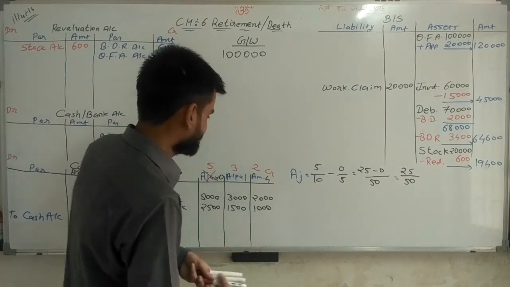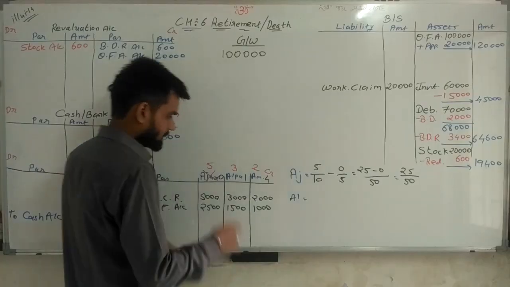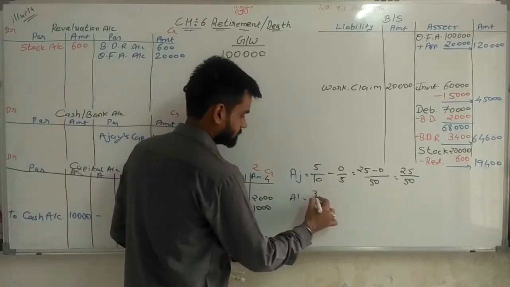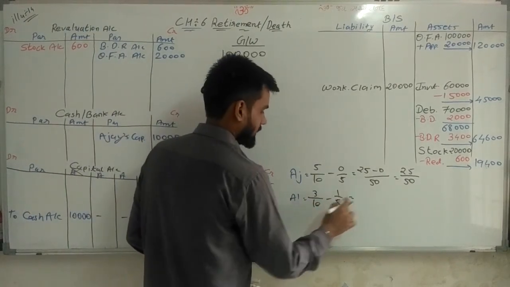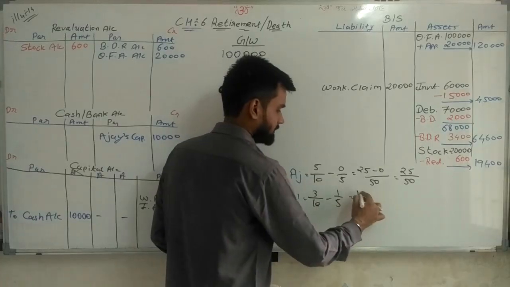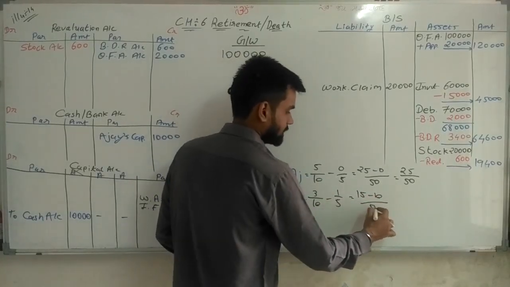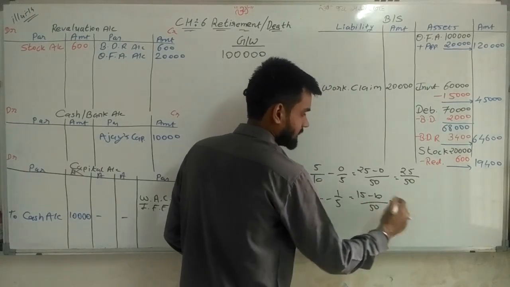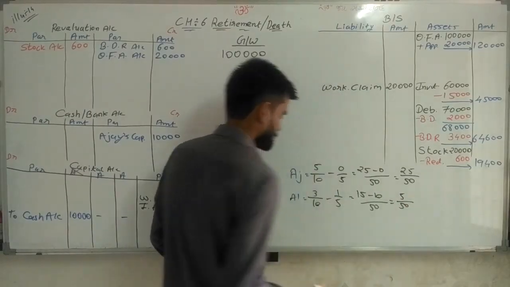Simple. Going ahead. Alpha. Now what is the ratio? Old ratio 3/10, new ratio 1/5. Again cross multiplication. 5 3s are 15, 10 1s are 10, 10 5s are 50. 10 minus 15, that is minus 5/50.